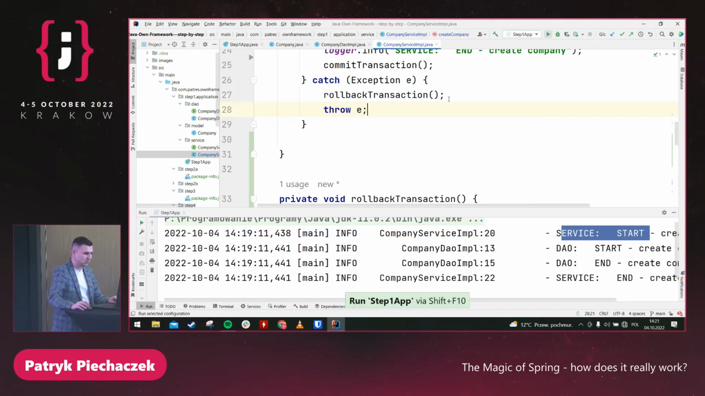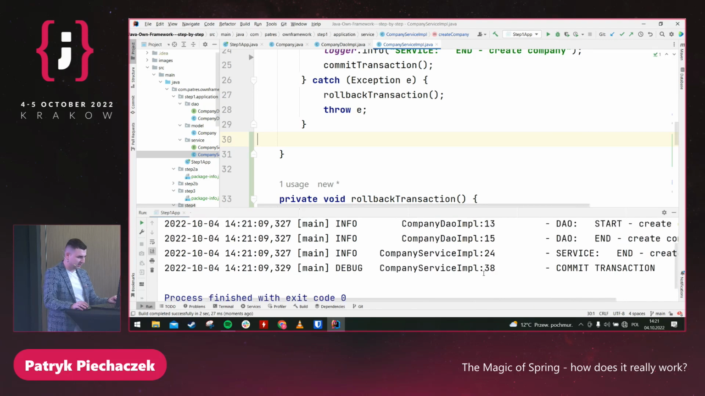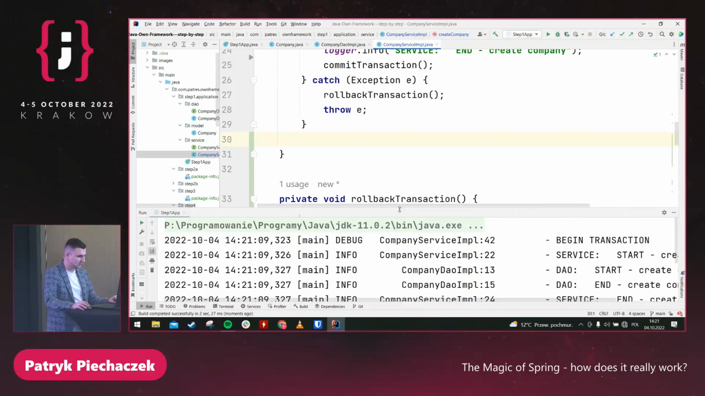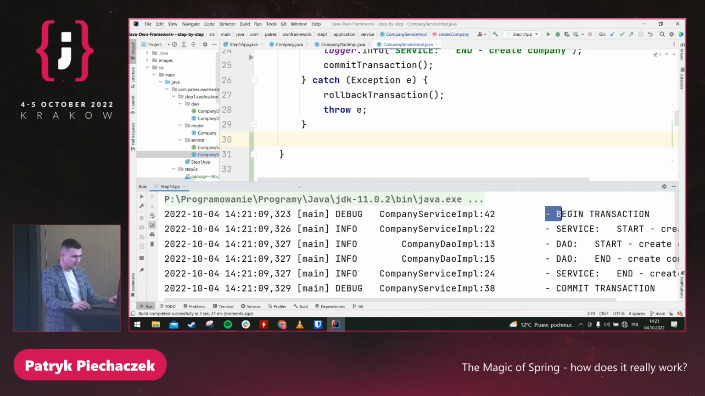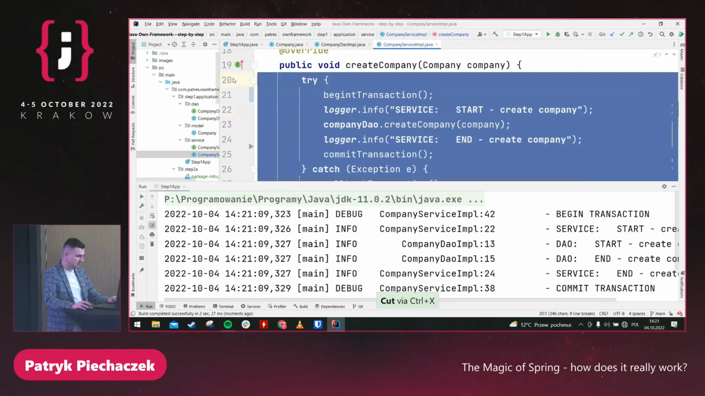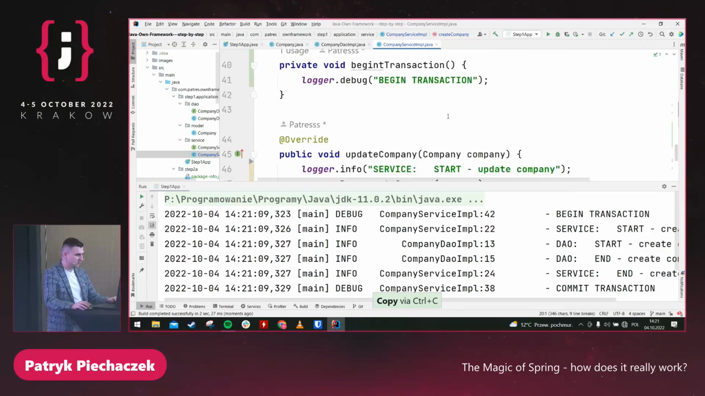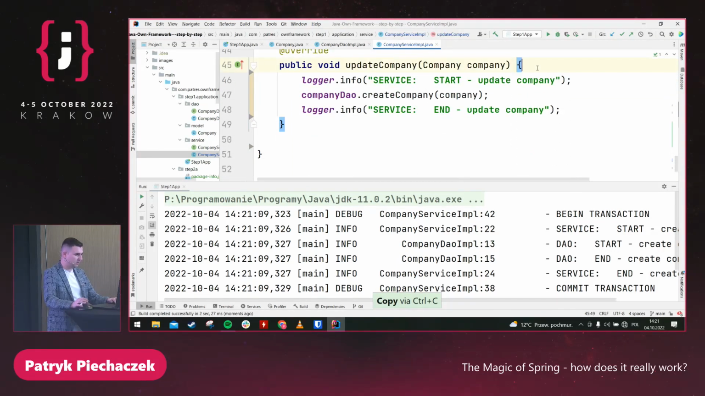So let me run the code one more time. And here we have something similar to a transaction, but instead of logging, we should just use the entity manager. Yeah, and we have a begin transaction, and in the end, we are committing it. Okay, but I have a second method to update. Where is it? Update company. So how can we use exactly the same approach?